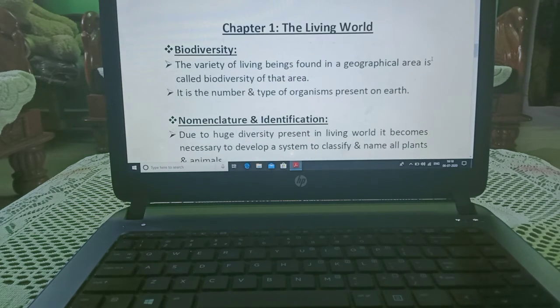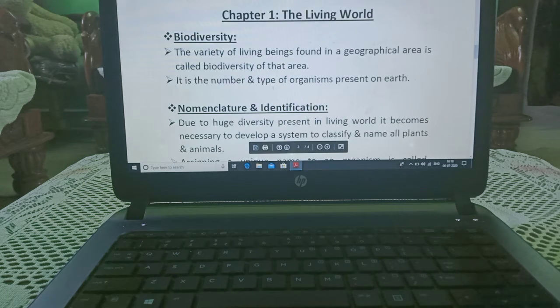Now we are starting our first chapter. I am sending you the PDF of this chapter. Our first topic of this chapter is biodiversity, and our chapter is The Living World.